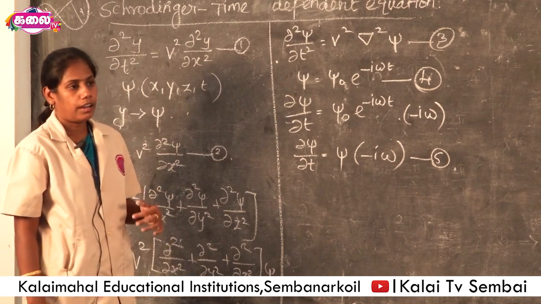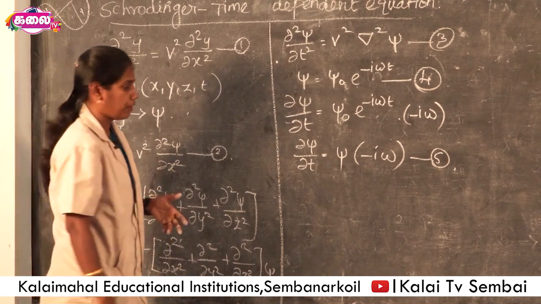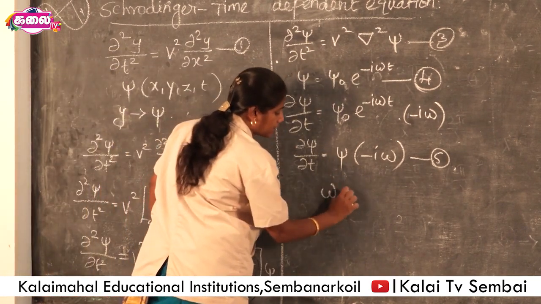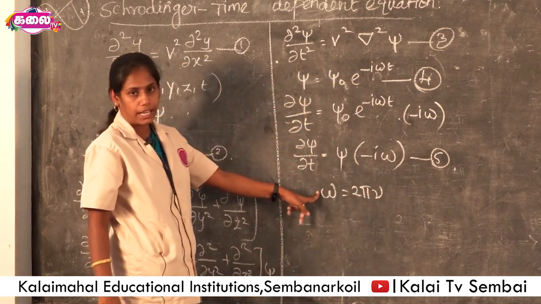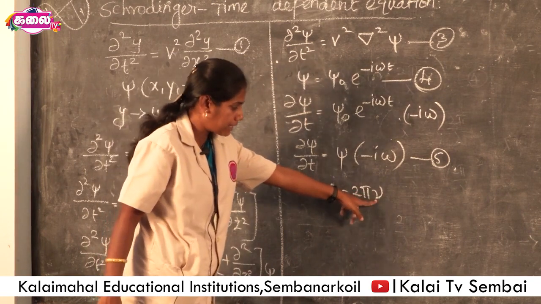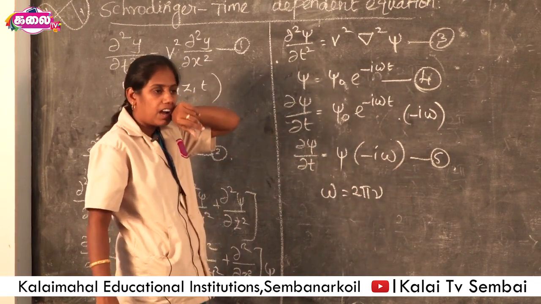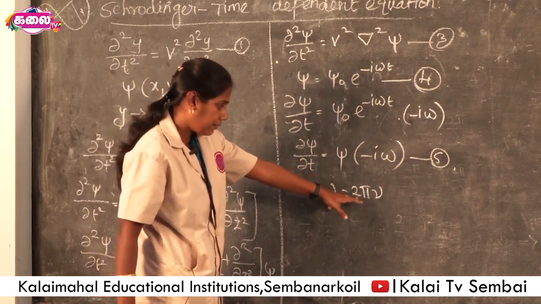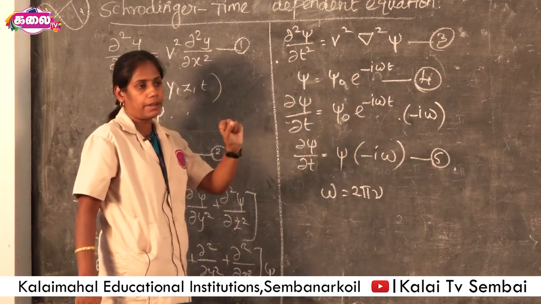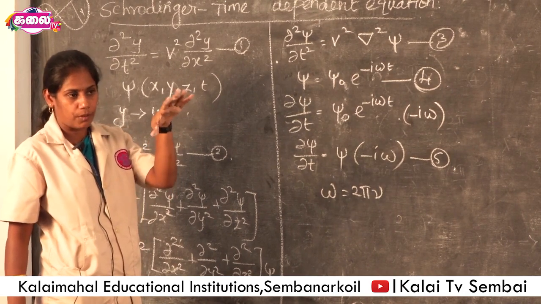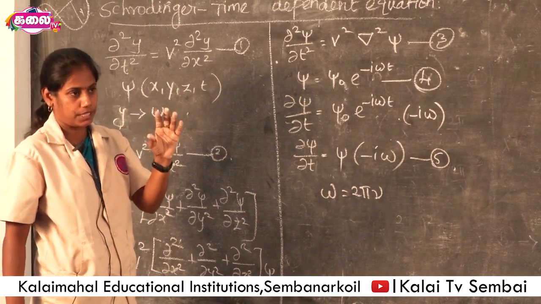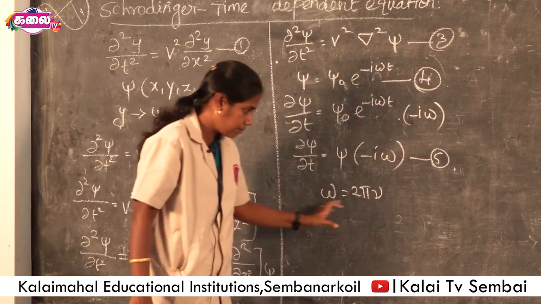Now we take the angular frequency formula. Omega is equal to 2π ν. Here omega represents angular frequency, and ν represents linear frequency. Frequency is nothing but the number of waves. If a particle propagates through the medium, it is in the form of waves. So the number of waves in the medium is nothing but frequency.